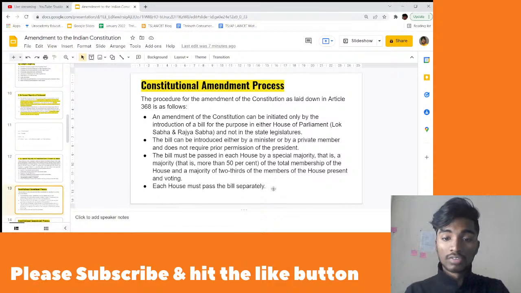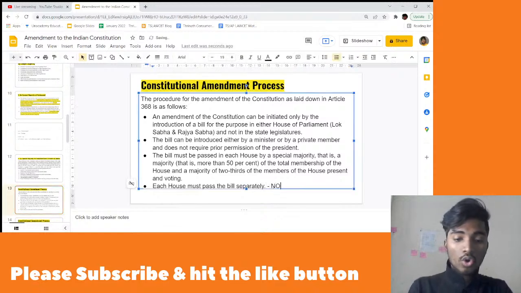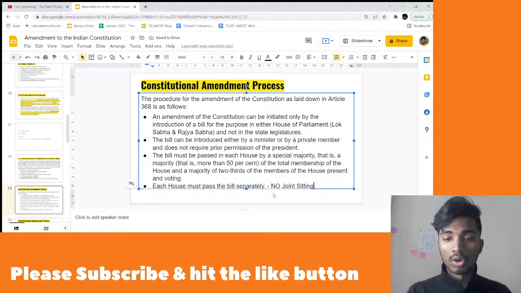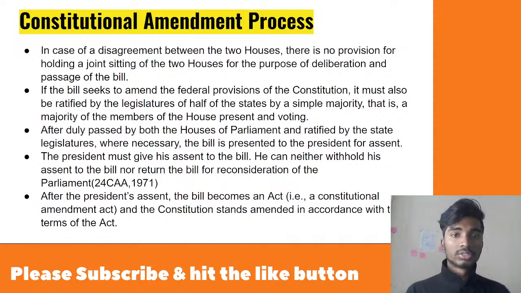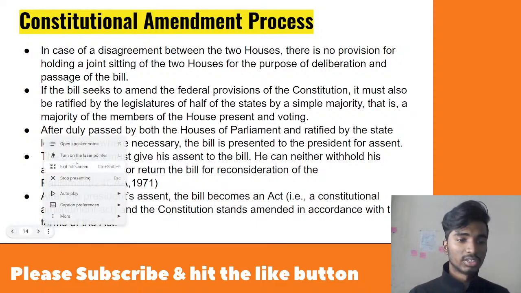Okay, please take a note of this one. There is no provision of joint sitting. Don't worry if you don't understand what a joint sitting is. We are going to understand it when we are talking about the parliament chapter. So joint sitting cannot be there. Clear for everyone? No joint sitting. Each house has to pass the bill separately. Next, in case of disagreement between the two houses, there is no provision for holding a joint sitting, as I've already explained to you.